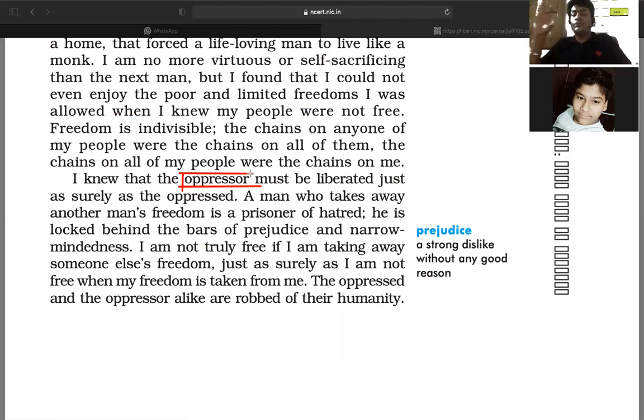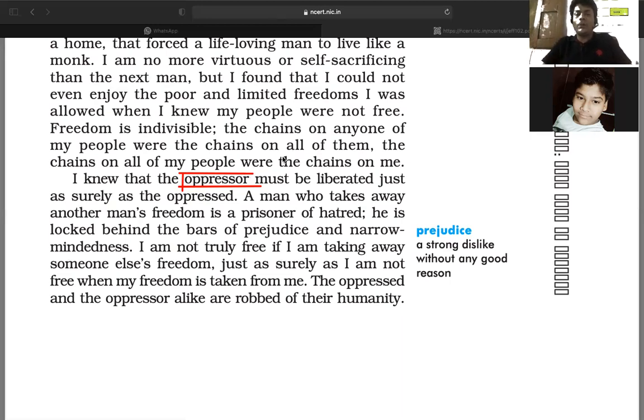I knew that the oppressor must be liberated. What does that mean? The person who is controlling others must get freedom. Why? Because he carries hatred within himself; he is controlled by the hate. So he must get freedom. If he gets freedom from that hatred, then definitely the other person will get freedom. That's why he pointed this out.